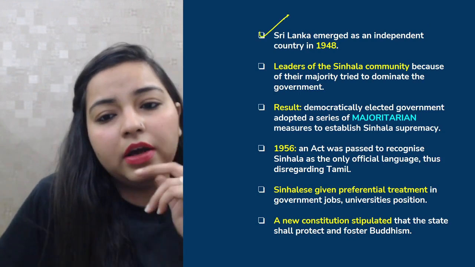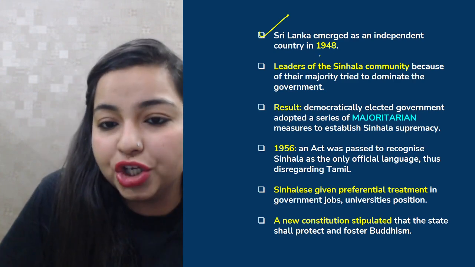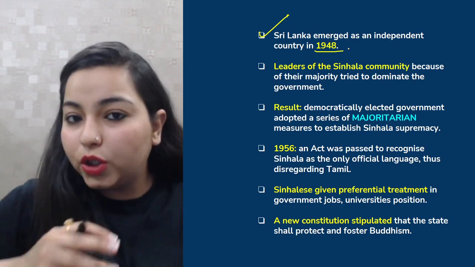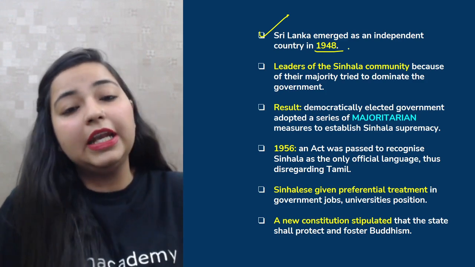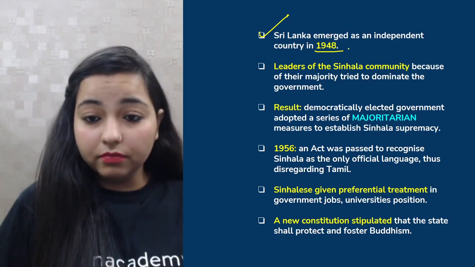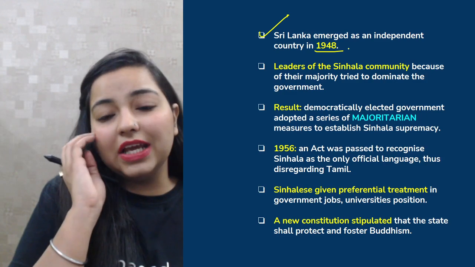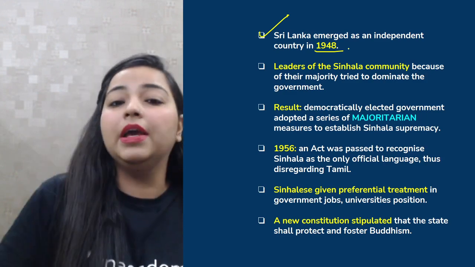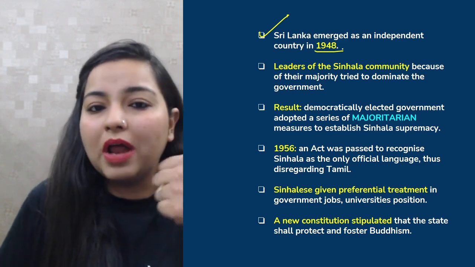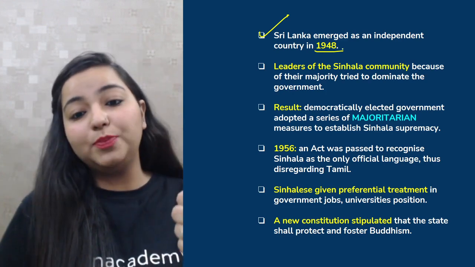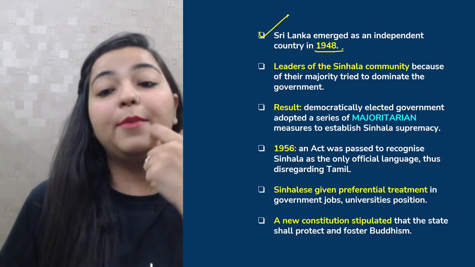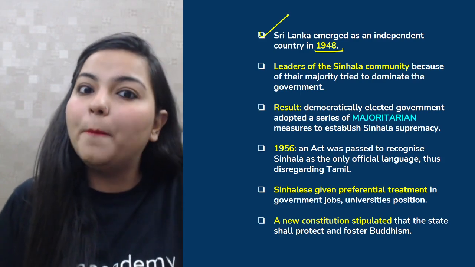Sri Lanka emerged as an independent nation in 1948. Now you can remember it by relating it to India. India got its independence in 1947, and Sri Lanka got its independence the very next year in 1948. Now see, there were two communities. One was the majority, that was the Sinhala speaking. So these Sinhala speaking leaders thought that we are a majority, now we should dominate the government.